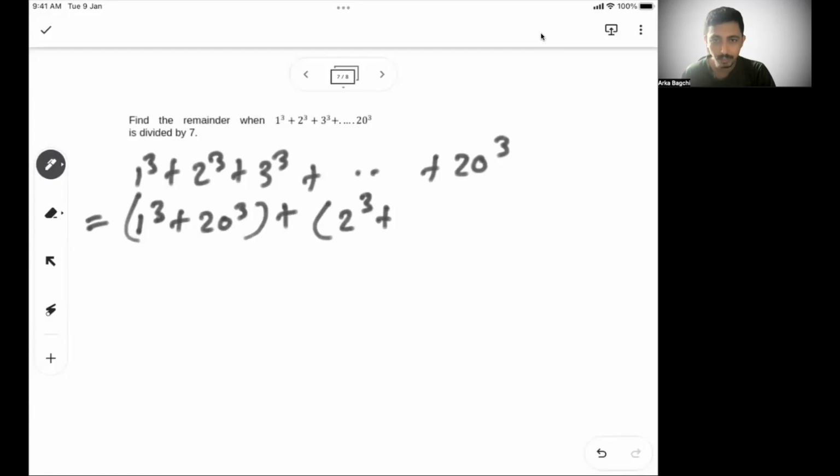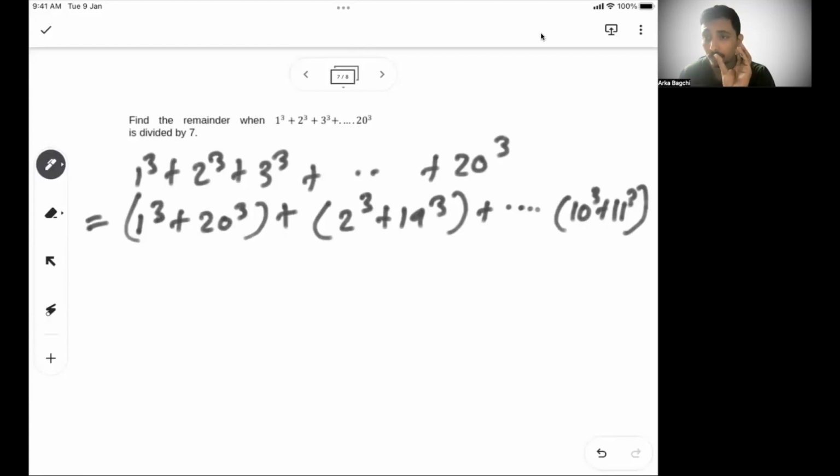So I have a hunch that 1 plus 20 is 21, 2 plus 19 is 21, 3 plus 18 is 21. So everything is giving me a particular answer. So 2 cube plus 19 cube, and keep on doing this. Lastly I'll get 10 cube plus 11 cube. So 1 and 20, 2 and 19, 3 and 18, 4 and 17, like that I'll get till 10 and 11, right? There are 20 numbers, so I can easily create 10 groups.